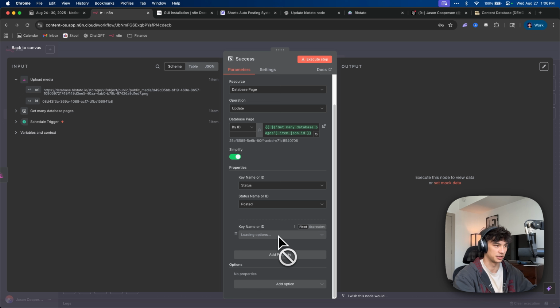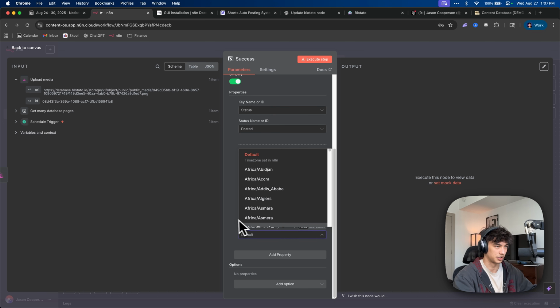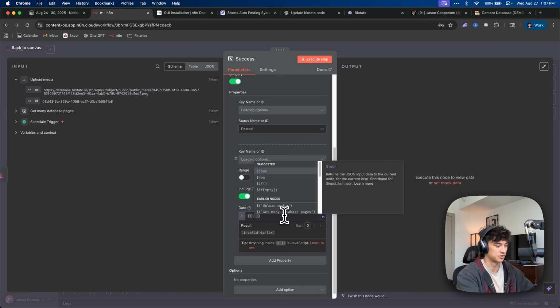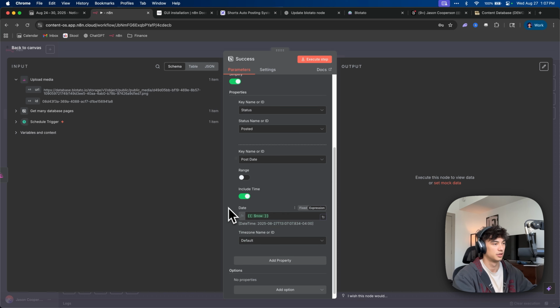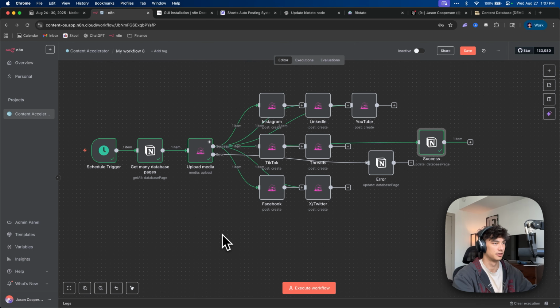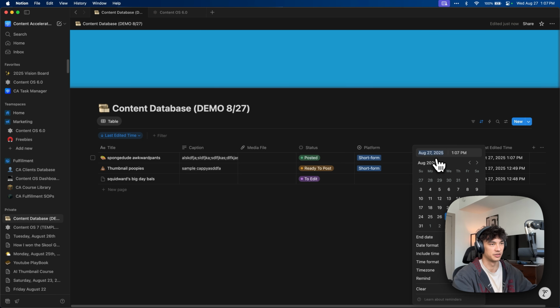change the post date. The post date should be, let's just go expression, and this is easy. It's just $now. And that's just going to input the current date and time. Let's execute that. Okay. So cool. That just worked because it changed it, it posted, and then it put the post date in